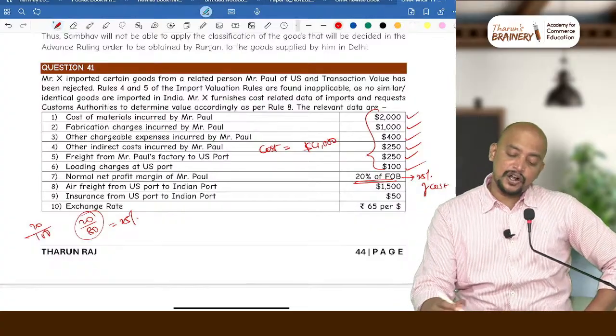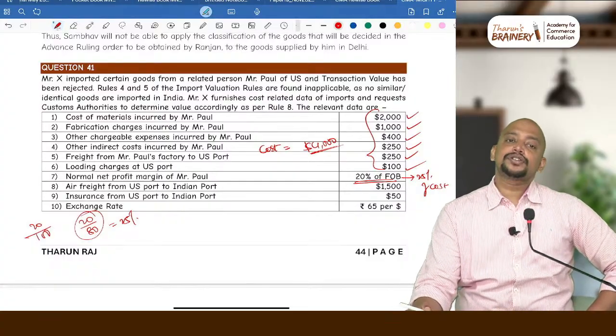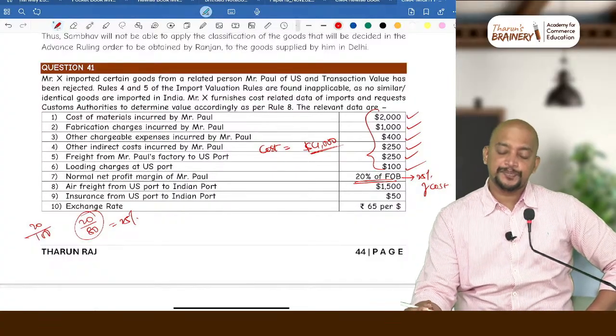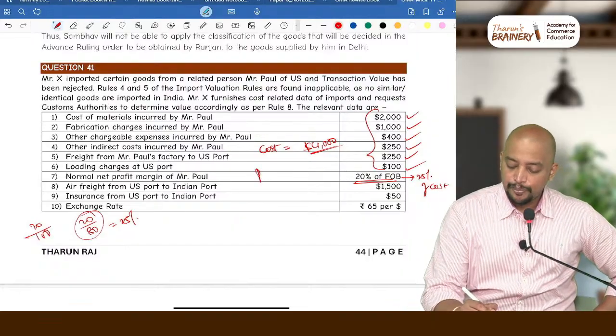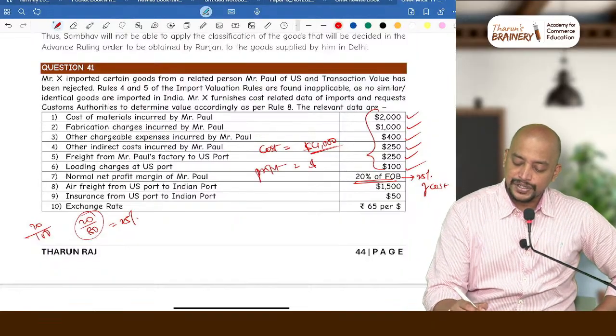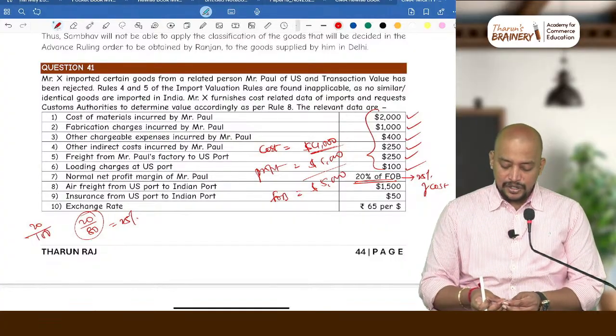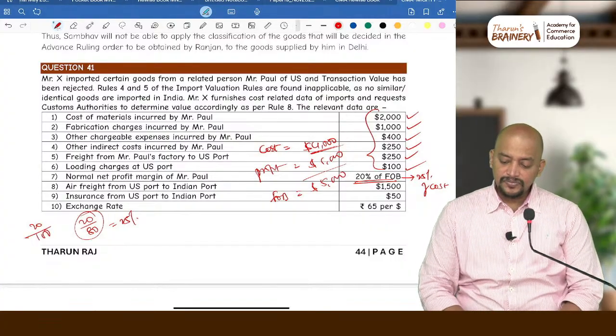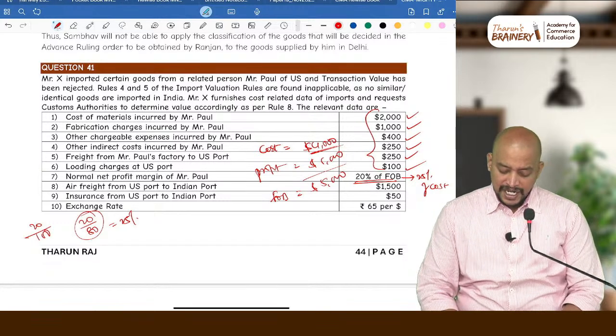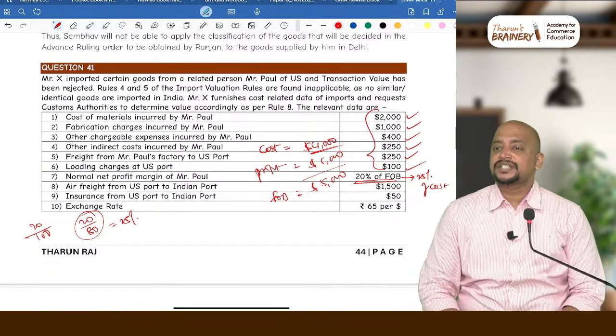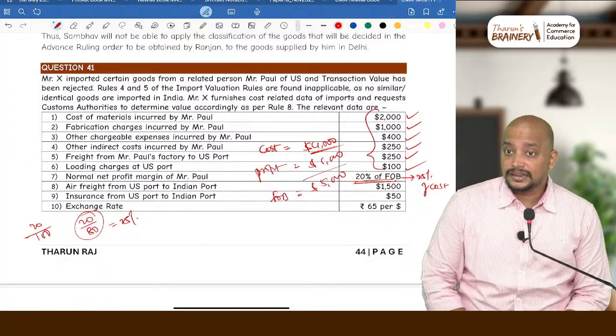Now what is the cost? $4,000. $4,000 into 25% is what? 1,000. So therefore profit will be 1,000. Now when you add this, you will get FOB. So FOB will be $5,000. Now what is the air freight? Air freight is how much? Actuals 1,500 or 20% of FOB. 5,000 into 20%, whichever is lower will be 1,000.